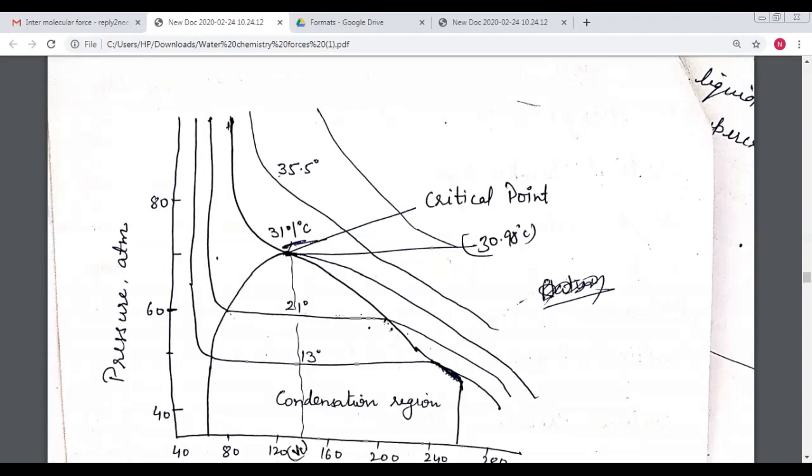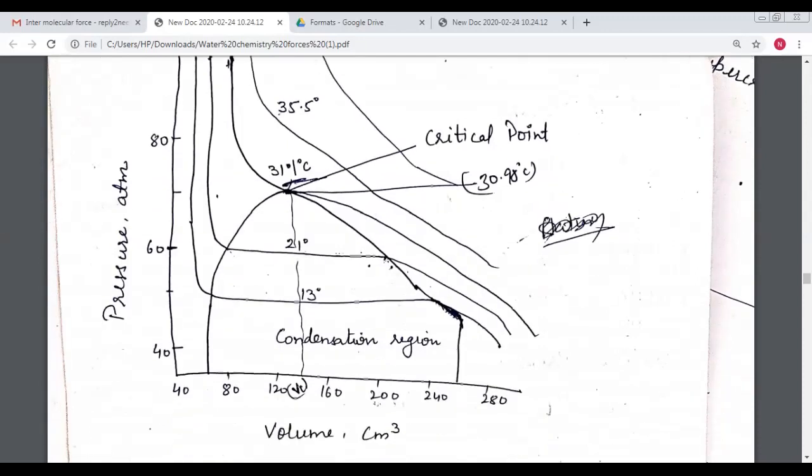At this temperature, we notice that some molecules of the gas are converted into the liquid state. But when we increase the pressure again, there is no change in the gaseous state. So he did not stop his experiment, and